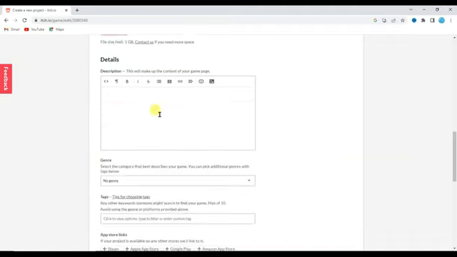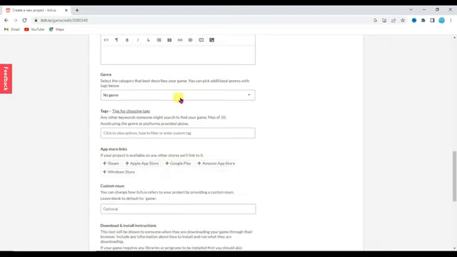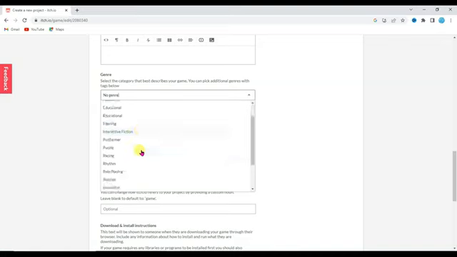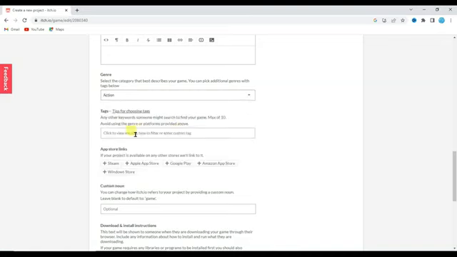Scroll down below. Now type some details of your game. In the next step, you will have to select the category of your game. Here you can see there are a lot of categories. You can select any of these categories. Now select tags for your game. These tags will work as keywords. When someone searches for this keyword on this website, your game will be shown in the search result.